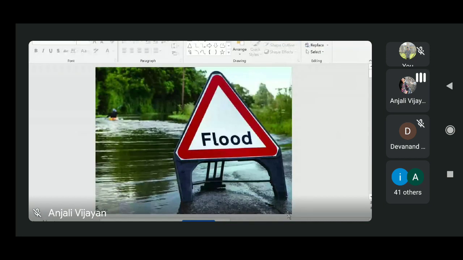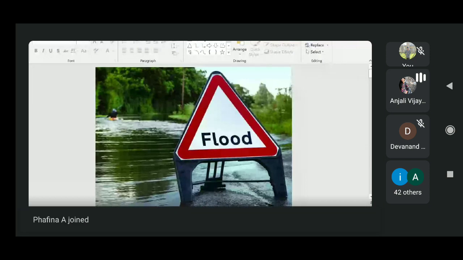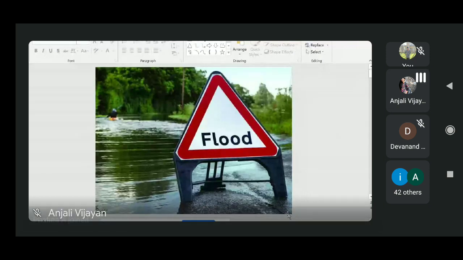So floods are weather events where water temporarily covers land which normally isn't covered. Flooding can happen anywhere, but features like geography, for example low-lying areas, can increase the risk for a specific type of flooding.